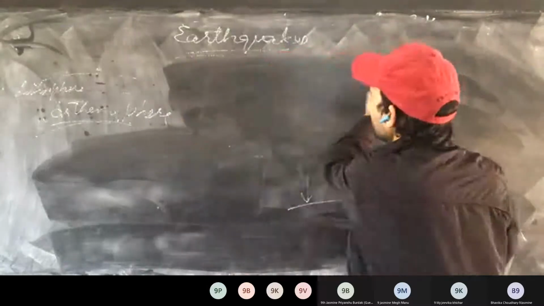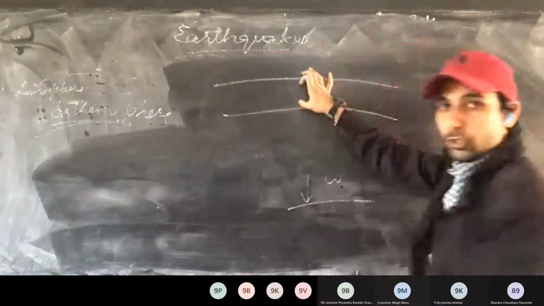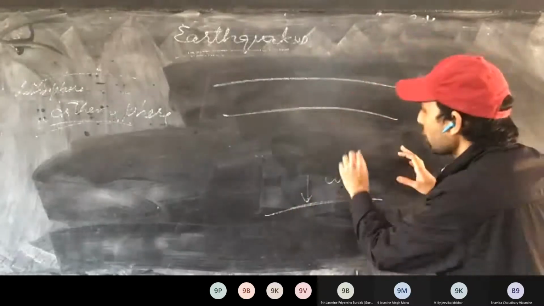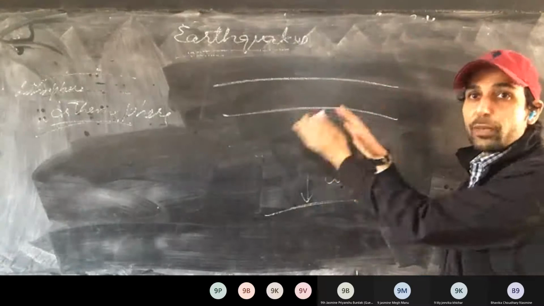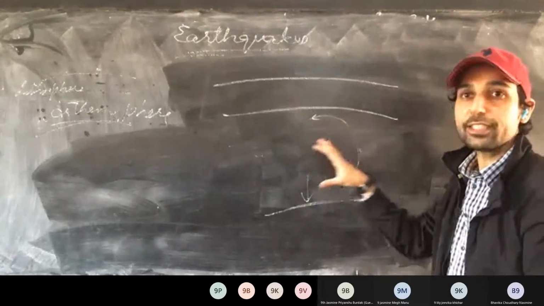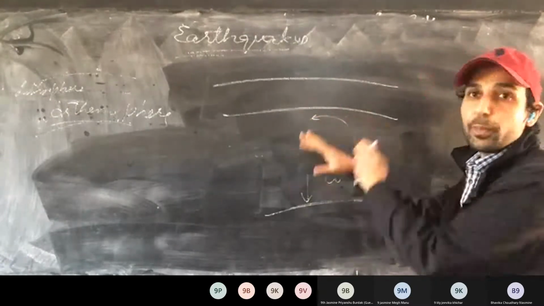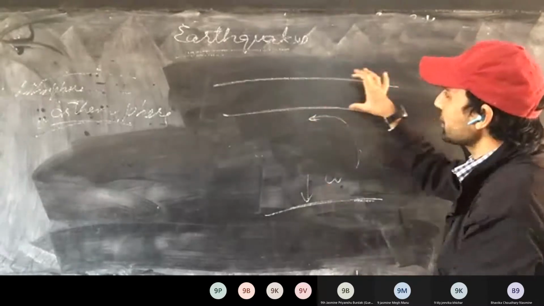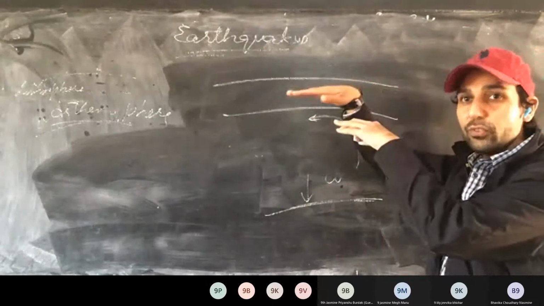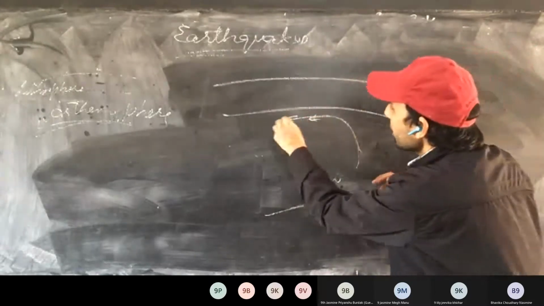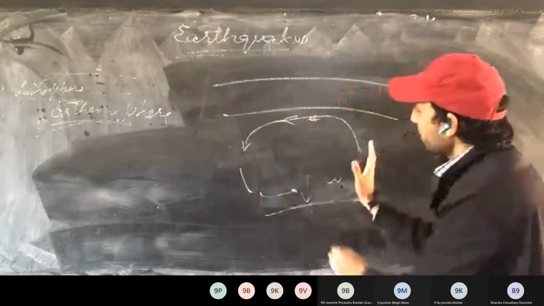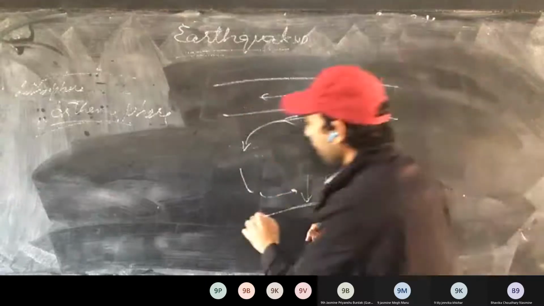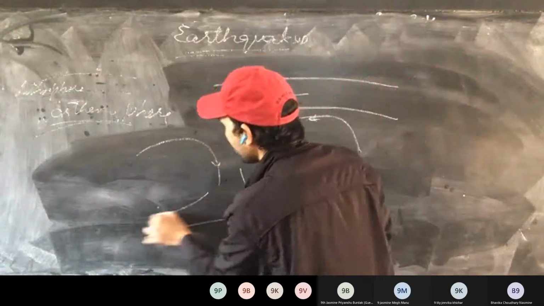Now see what happens. On top we have the lithosphere, solid part, and here we have the asthenosphere. Here convection currents are there. It means there is very slow motion of the material in the asthenosphere, the semi-molten layer. Very slowly it is moving. As it moves, the lithosphere floating over it moves as well. For example, this is a convection current. It will push the lithosphere to move in this direction. So this lithosphere moves.